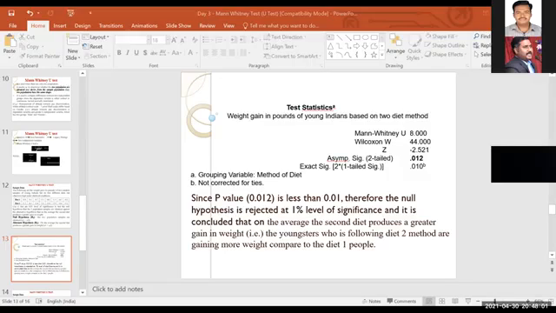When your variables have different factors, different criteria. If you are taking gender, you have male and female. Suppose you want to measure one variable, for example, employees' performance, or the performance of students in the examination.